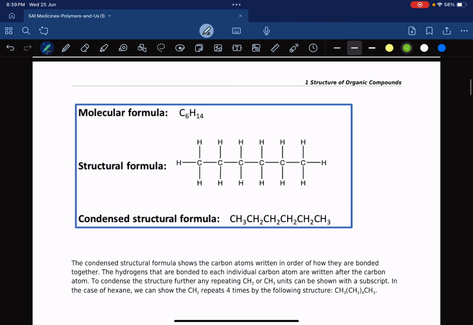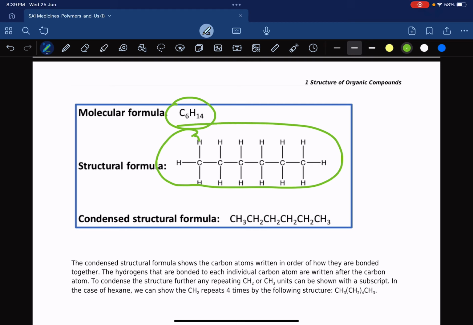So this would be called the molecular formula. Molecular formula, if you remember, tells you the number of each element present. The structural formula is what we looked at. So when you use a typewriter, or the early versions of Microsoft Word, you couldn't really draw structures like this.